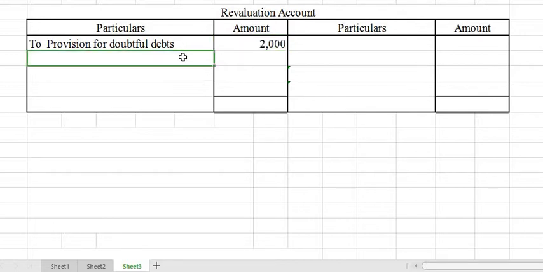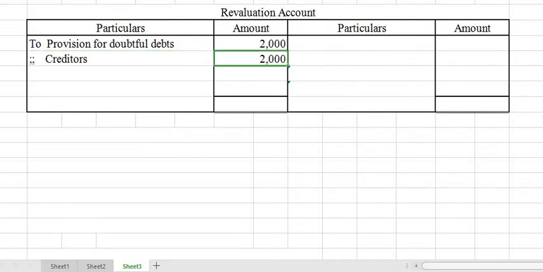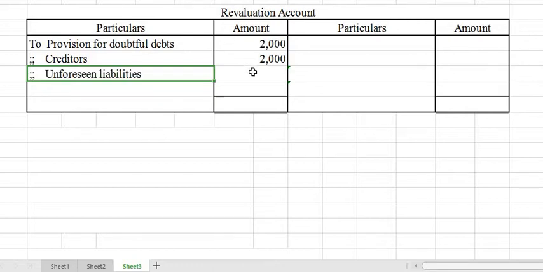Then next, write off bad debts. Creditors are to be paid rupees 2,000 more. That means creditors also increase. Another liability increase. We can write creditors 2,000 more. Then comes unforeseen liabilities. There is an increase in unforeseen liabilities. A new liability came, so we are writing here again 2,000.